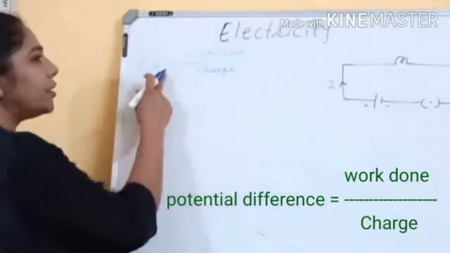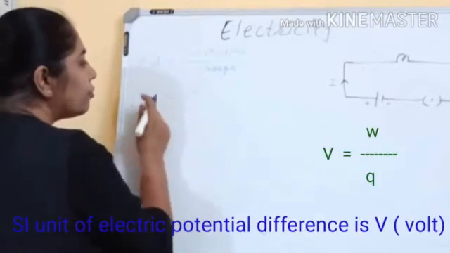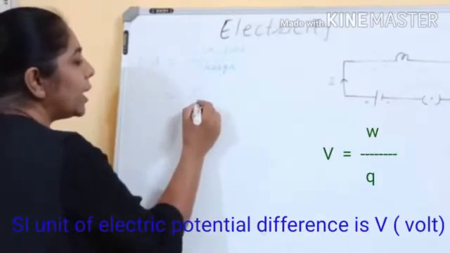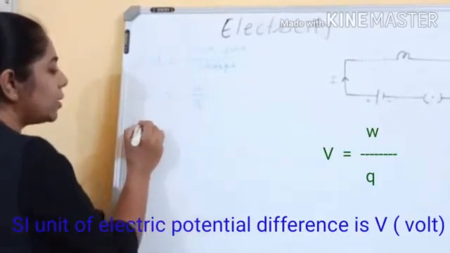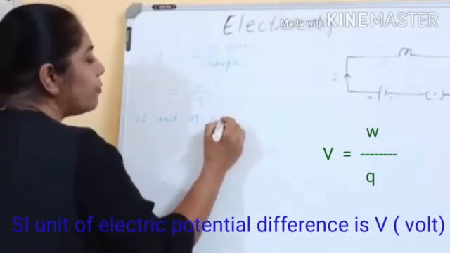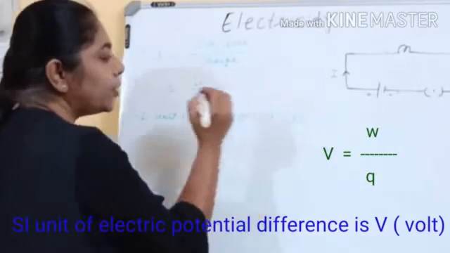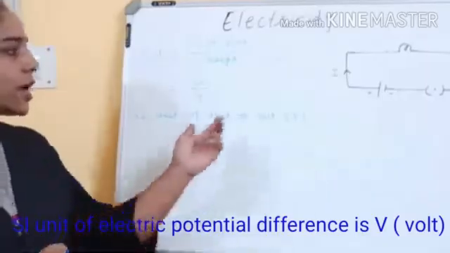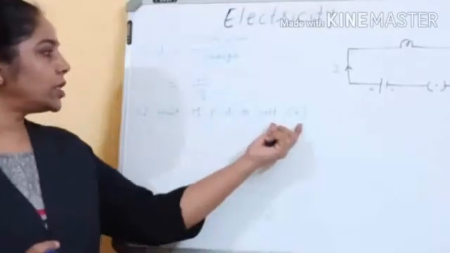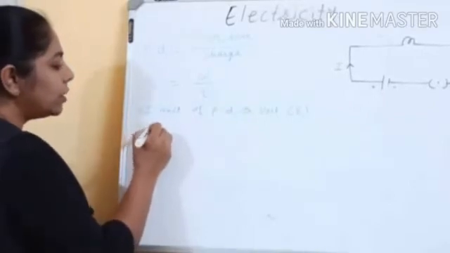So potential difference is also denoted by V. So V is equal to W by Q, and the SI unit of potential difference is volt. That is again denoted by V. It is named after the Italian physicist Alessandro Volta. So the unit is V. Now we will define again a question.